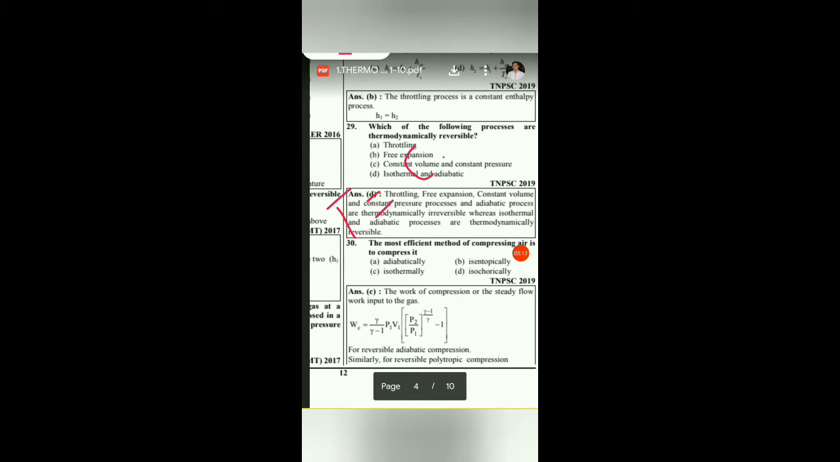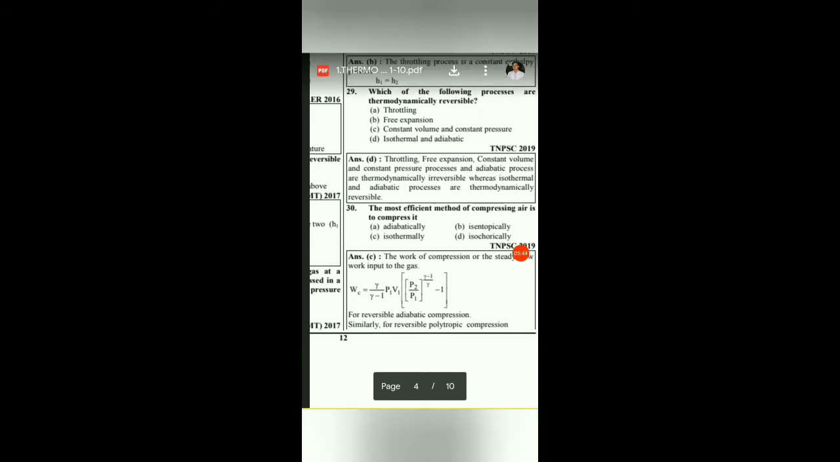In an isothermal process the temperature remains constant during the process, and for it to be reversible, the process has to be carried out at an infinitely slow speed so that the temperature remains constant. And in order to have a reversible adiabatic process, it should be carried out at a very fast rate so that the heat transfer to the surrounding is 0. These are the things that we must know. So basically the thermodynamically reversible processes are isothermal and adiabatic.